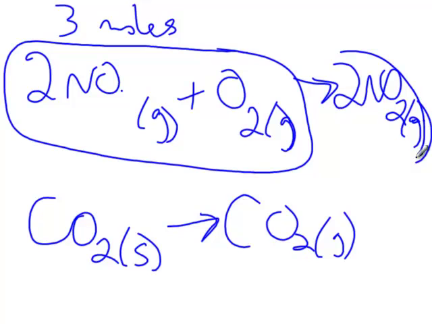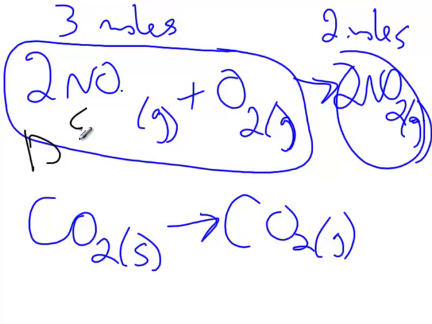On this side of the equation, we have 2 moles of gas. The moles of gas has decreased. And if the moles of gas has decreased, that means there's less possibilities for Boltzmann microstates. There's less ways in which the molecules can rearrange themselves. So entropy has decreased in this one.